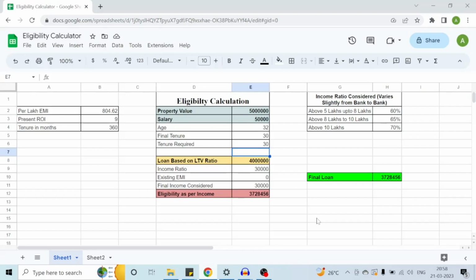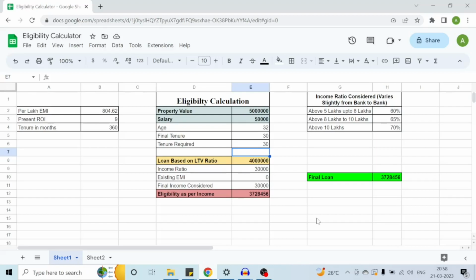Next, coming to the income part of it. Here, the income considered is 50,000, the net salary. Out of this, there is a fixed portion which the banks will consider to calculate the EMI. That amount is called the income ratio. From bank to bank, the terminology will vary. I am not getting into the terminology which the banks use. Here I just consider it as an income ratio.